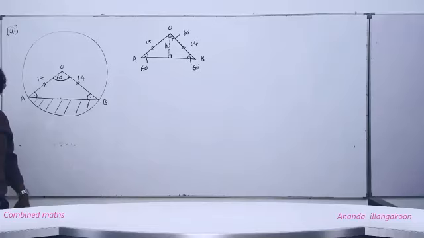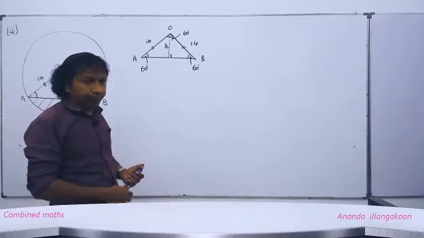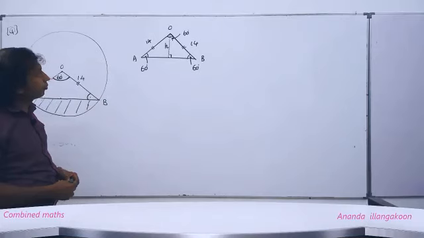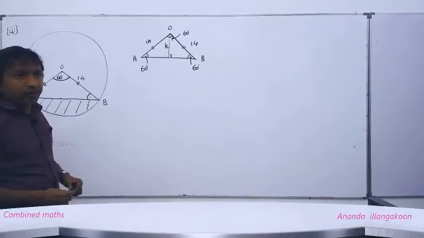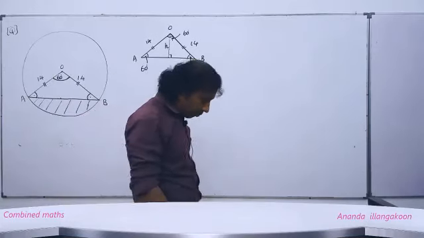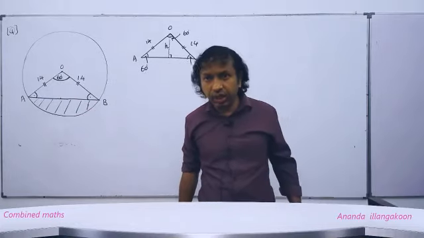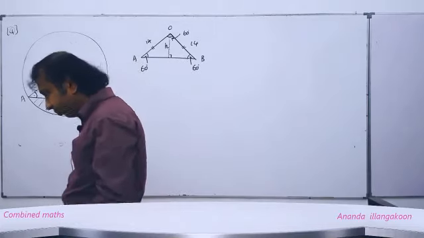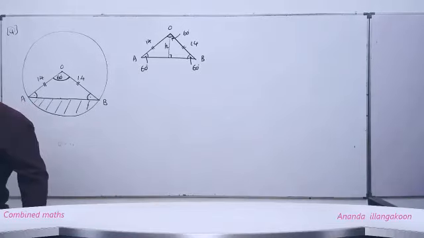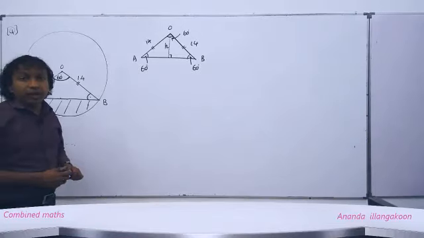Right. You can write, you see. Maybe the triangle AOB is an equilateral triangle.